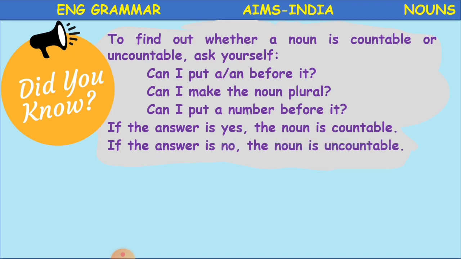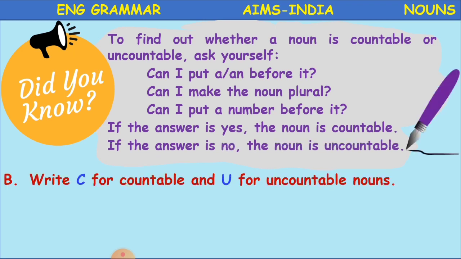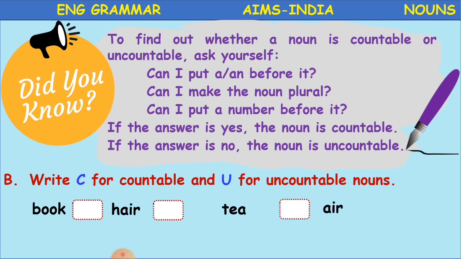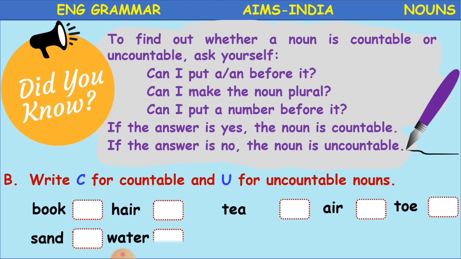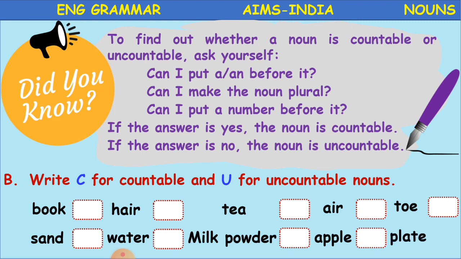If you want to know whether a noun is countable or uncountable, we have to ask ourselves: Can I put a or an before it? Can I make the noun plural? Can I put a number before it? Okay, so if the answer is yes, the noun is countable. If the answer is no, the noun is uncountable.